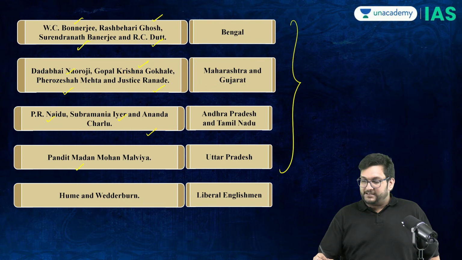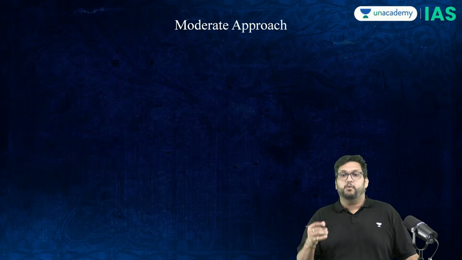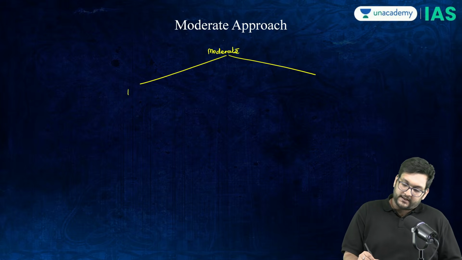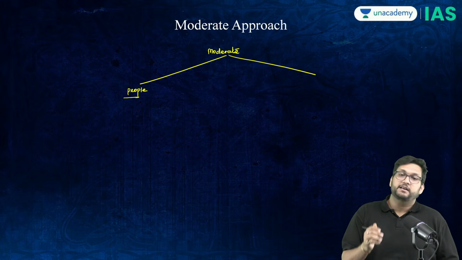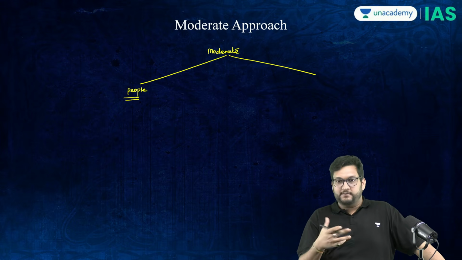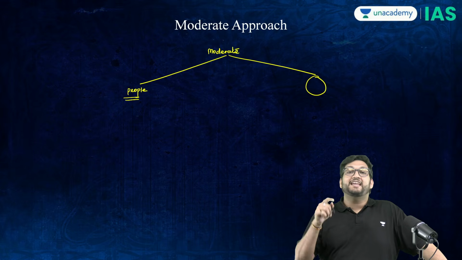Now, why are they called moderates? They are called moderates because of their mentality and their approach. Now, what is the moderate approach? The moderate approach is two-pronged. One, we will create awareness in the people that there is something called nationalism. We will tell them what nationalism means. But the second one was they had a belief.